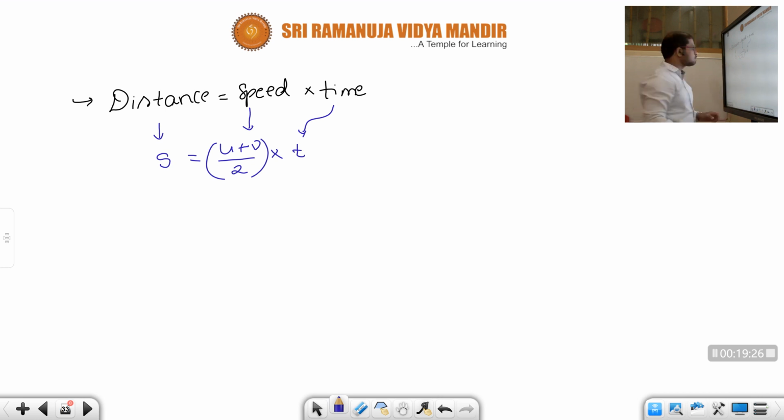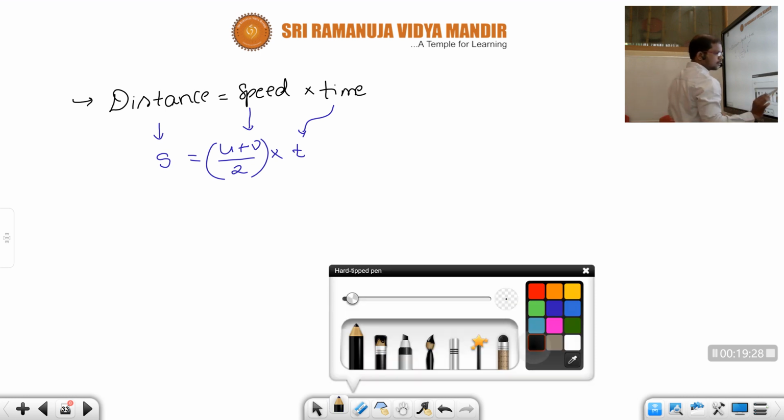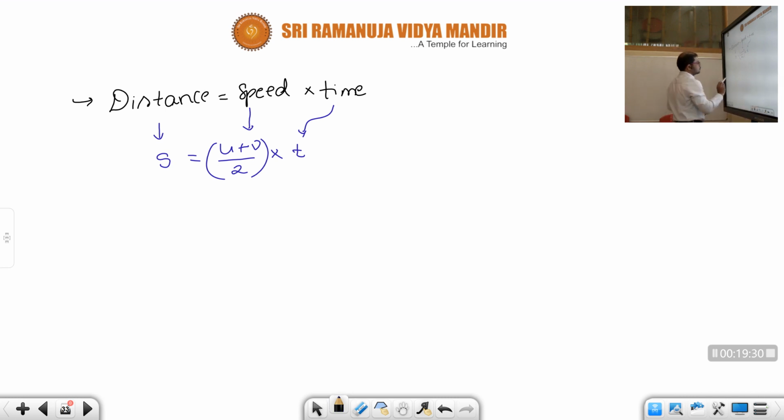Okay, children, see, suppose there is a car, its initial velocity is 2 meter per second. While it is going, it attained a velocity of 5 meter per second, children, with some acceleration of 2 meter per second square.